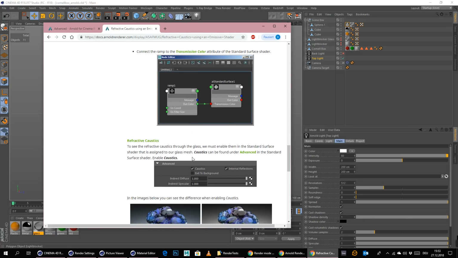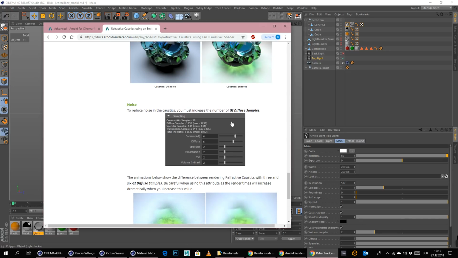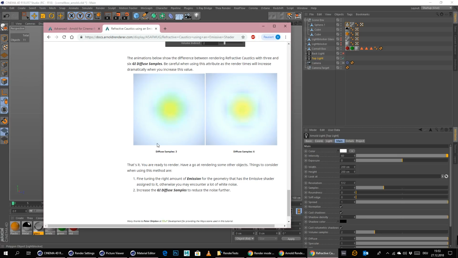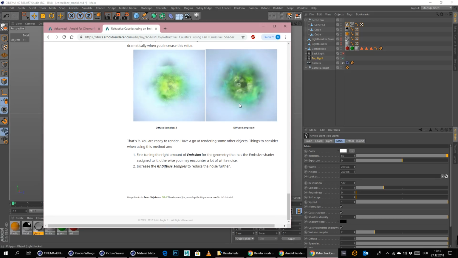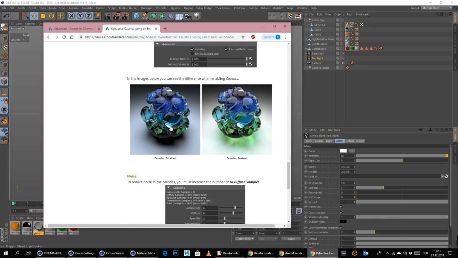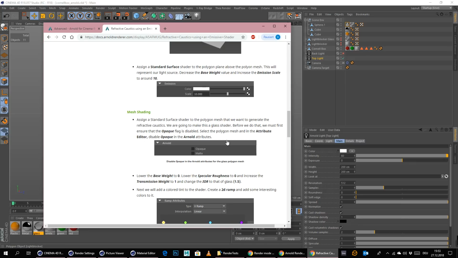We need to switch caustics on. We did that already. And to get rid of the noise, we would need to increase here the diffuse samples and then maybe also the camera AA samples to get, as you can see here, diffuse samples 3 still noisy, diffuse samples 6 pretty good, or at least better. So yeah, it's not really working as expected right now, which is kind of sad, I guess.